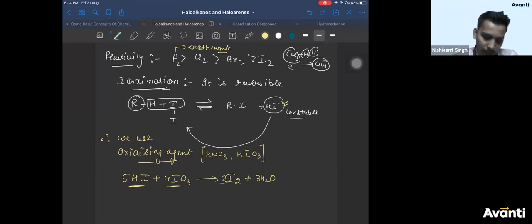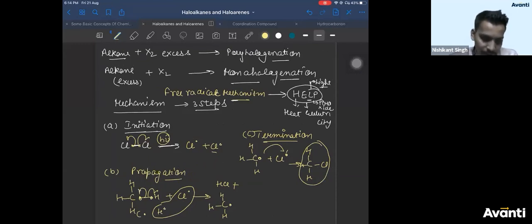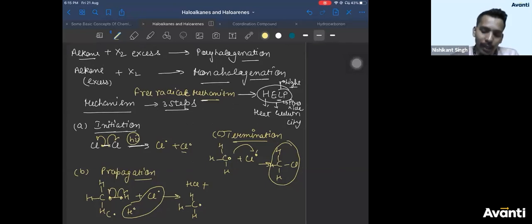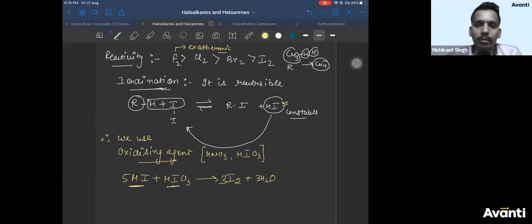Now, let us take this. This is the last slide. Yes, this reaction does not occur in dark generally. It can occur in dark, but the reaction is very slow in dark. So that's why it's difficult to monitor the dark reaction. Okay? This reaction is very slow in dark conditions.